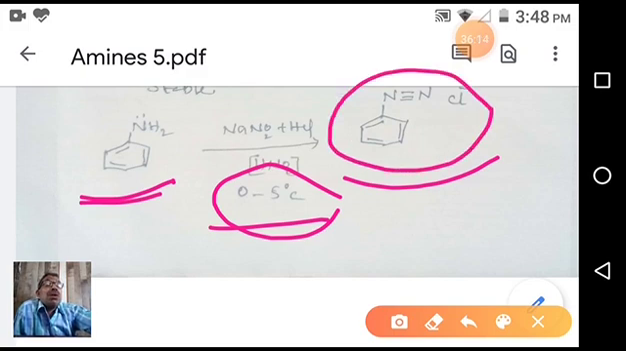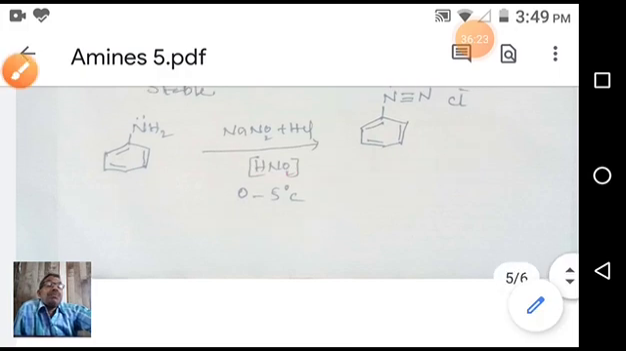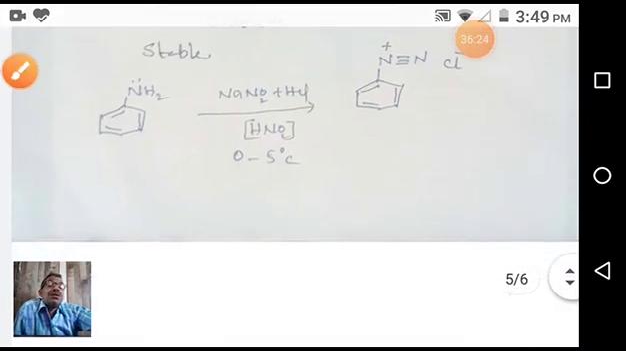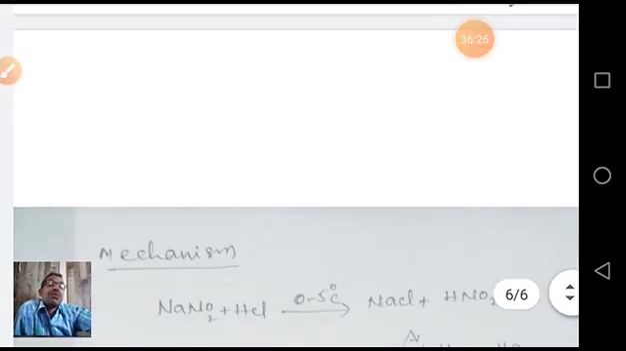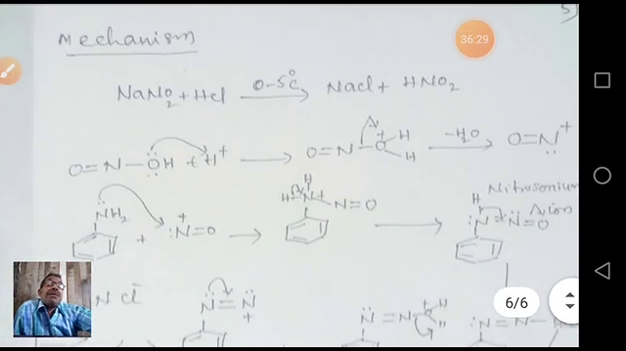This is a stable diazonium salt when we compare it to aliphatic ones. That's why we can isolate this benzene diazonium chloride from the reaction mixture. This is diazotization. Coming to the mechanism, first sodium nitrite reacts with HCl at lower temperatures, and we get this